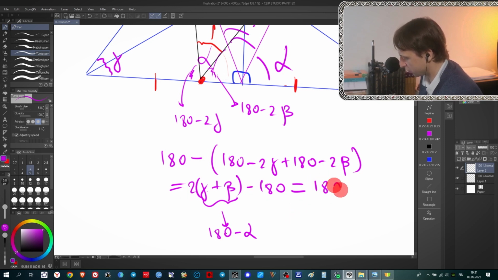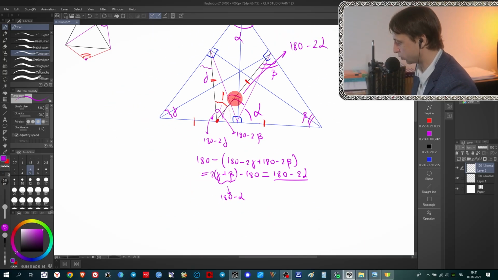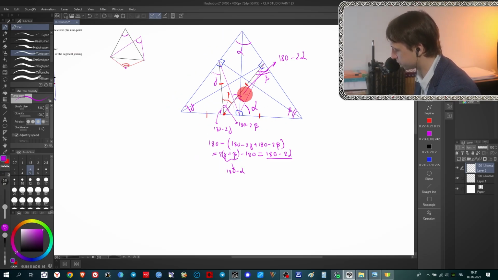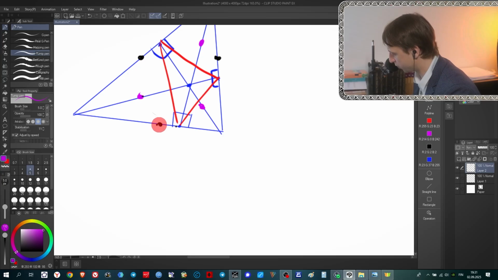You will get eventually 180 minus 2 alpha. This is it. So this angle, eventually 180 minus 2 alpha, is the same as this angle. And what you have is that this angle equals this angle, and eventually all these 4 points belong to the same circle.